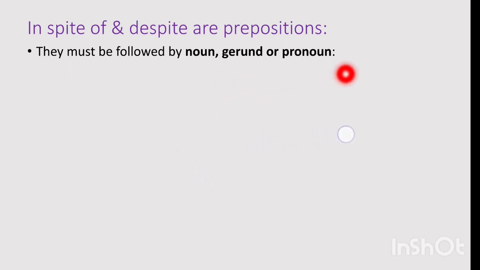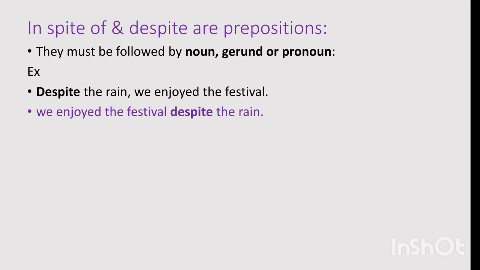It means prepositional phrase बनाना है, clause नहीं बनाएंगे. They must be followed by noun, gerund or pronoun. Look at the example. Despite the rain, we enjoyed the festival. We enjoyed the festival despite the rain. It means we can change the order. This makes no difference at all in the structure of the sentence.